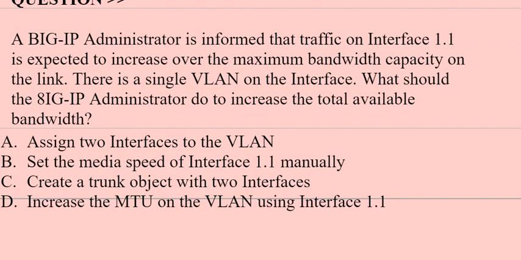Option A. Assign two interfaces to the VLAN. Option B. Set the media speed of interface 1.1 manually. Option C. Create a trunk object with two interfaces. Option D. Increase the MTU on the VLAN using interface 1.1. Correct answer is option C.